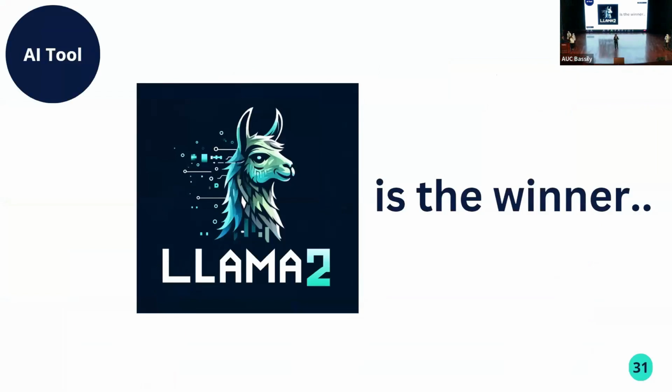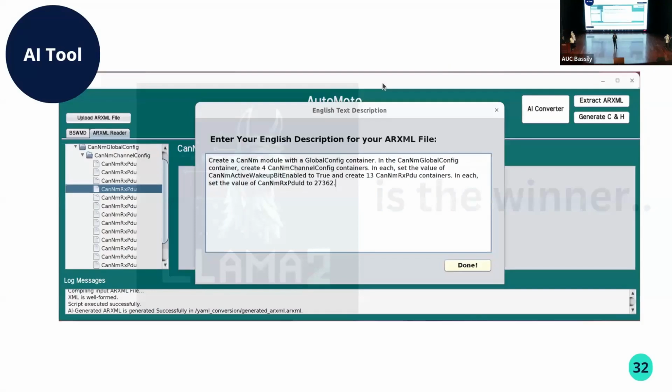And so we fine-tuned the Llama 2 model on our dataset. And then we integrated it in our model. So this is a screen in our application. This is a screenshot of how it looks. We enter the English description, and then this generates the ARXML file successfully.